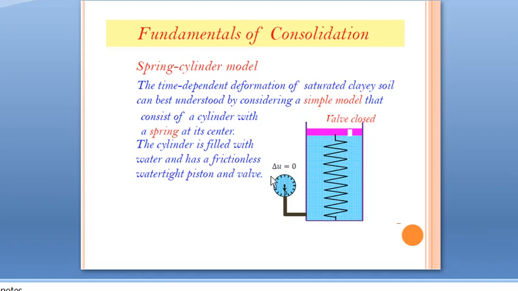Initially delta U, that is pore water pressure, is equal to 0. There is no application of pressure. Initially all the stresses are 0. Okay, this is the initial arrangement of the spring cylinder model.